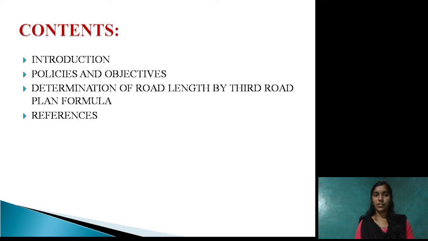Contents are introduction, policies and objectives, determination of road length method, road plan formula and reference.